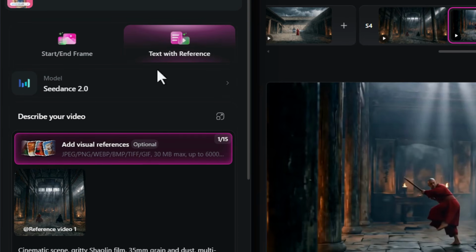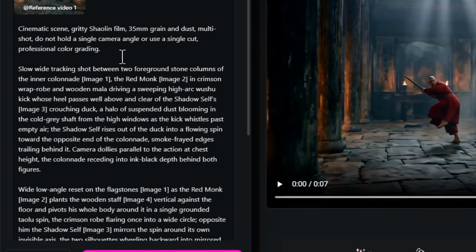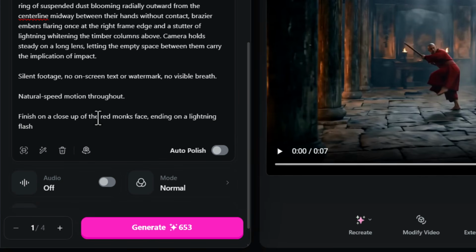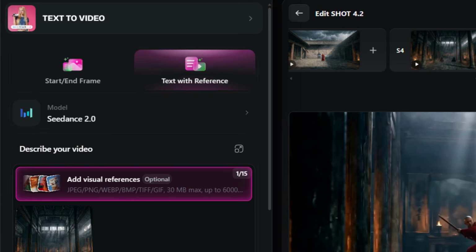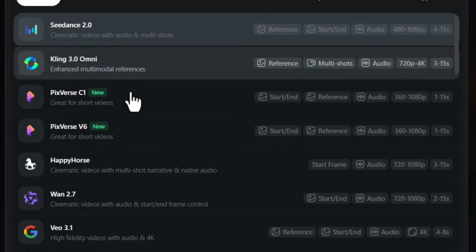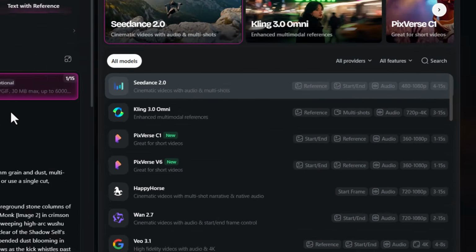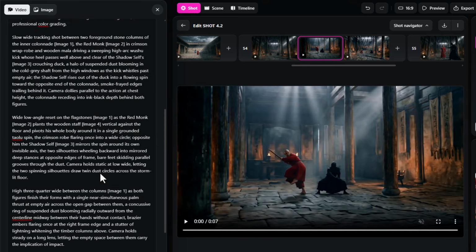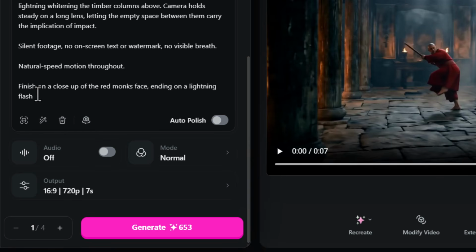And come over to the left here, and you can see we have our text to video section where I can actually change the prompt itself. And so at the end, I might add a little bit of extra information like finish on a close-up of the Red Monk's face, ending on a lightning flash, and I can then hit generate. But I also can go up and change models if I want to, if I'm not happy with C-Dance. So you can go through and really customize which model you're going to use. But we're going to stick with C-Dance because I do want some of that action to look pretty good. So again, I come down and we've just added to the end of our AI-generated prompt, hit generate.